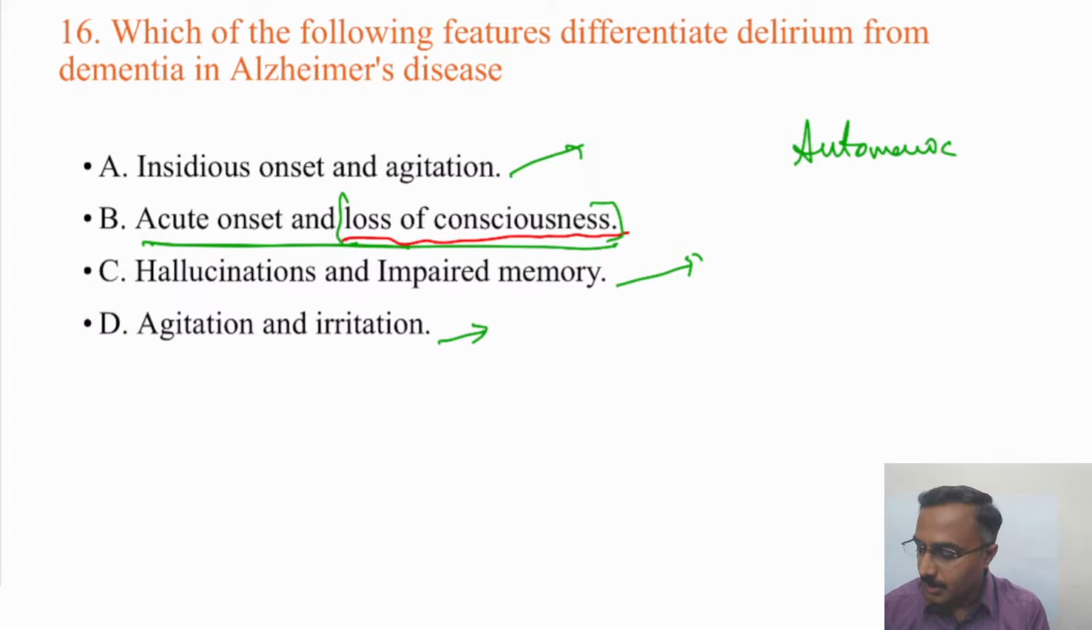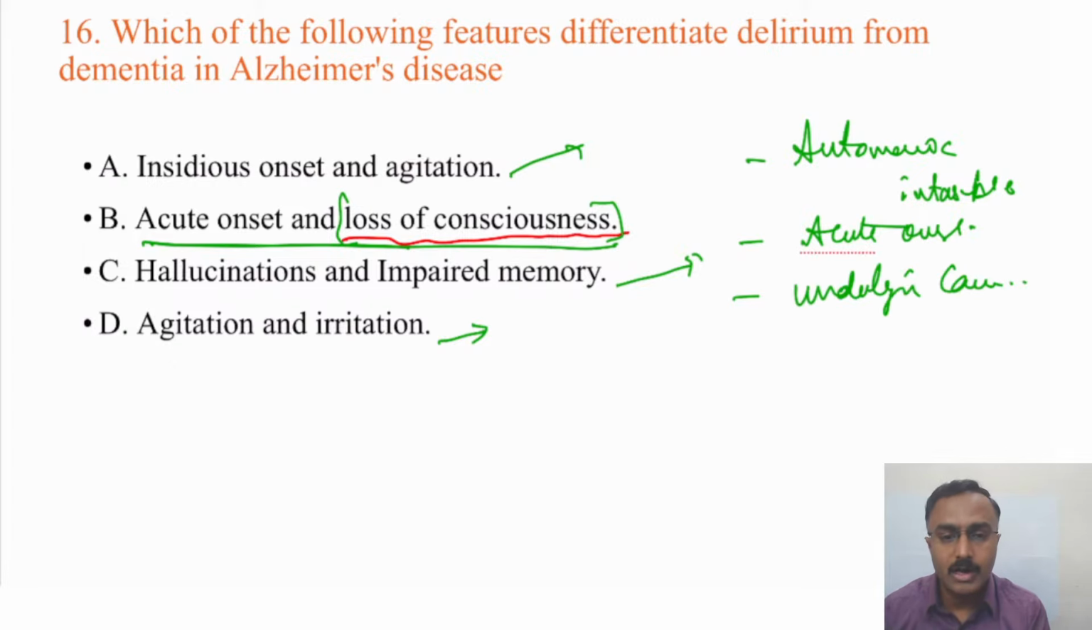Other features include autonomic instability, then acute onset, and an underlying cause like dyselectrolytemia or withdrawal state or acute intoxication; all can be seen along with it. Those are the other additional features which differentiate delirium from dementia.